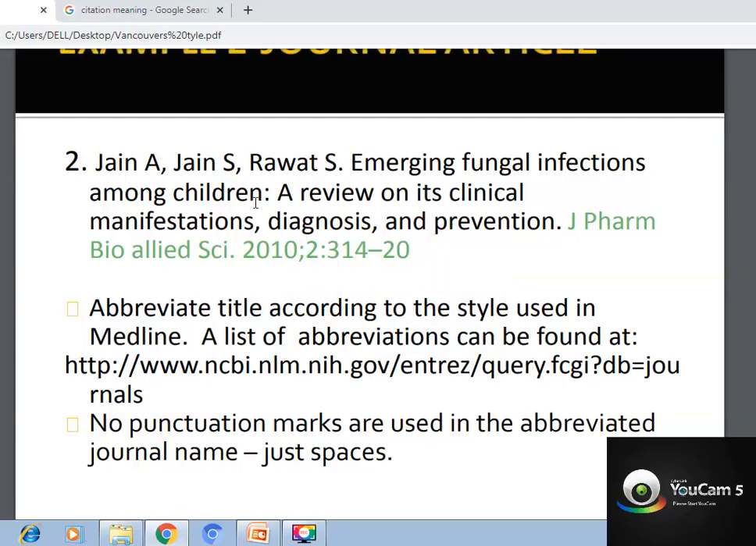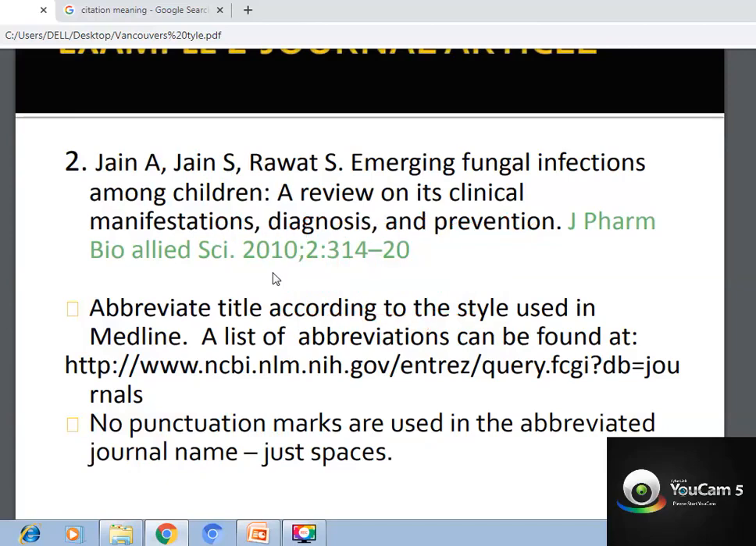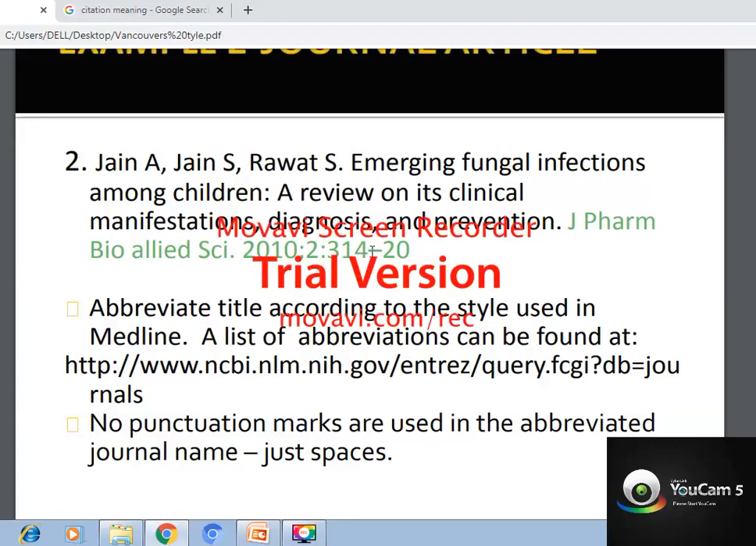Emerging fungal infections among children. This is the article name, a review on its clinical manifestation, diagnosis and prevention. And the journal name is J Form Bio, Journal of Pharmacy, Biological Allied Science, like that. Okay, so it is an abbreviated form, an accepted abbreviated form. After the full stop there is the year of publication, then semicolon 2. This is the issue number, colon 314, page number. Okay. Abbreviated title according to the style used in Medline.